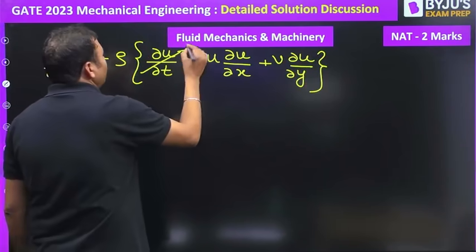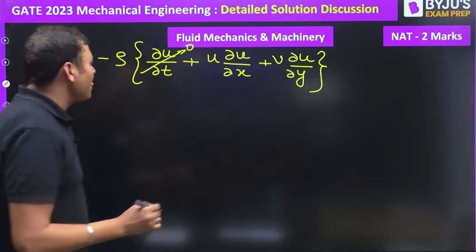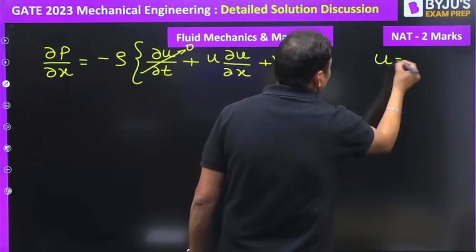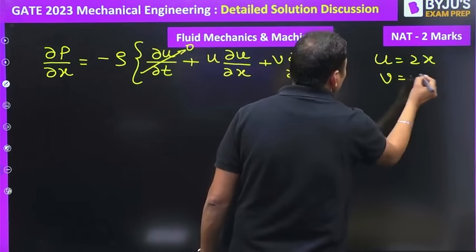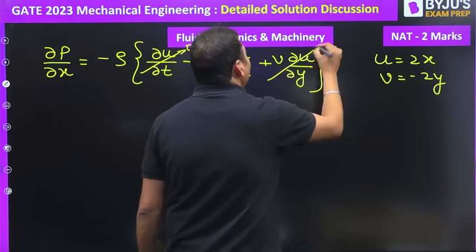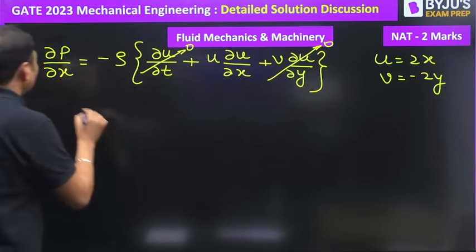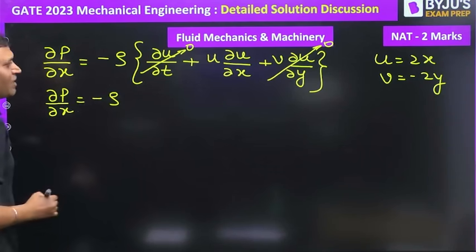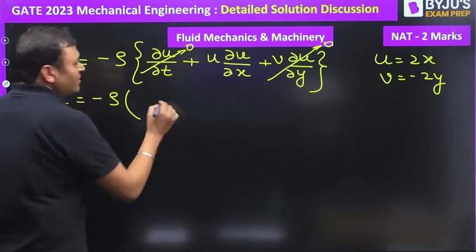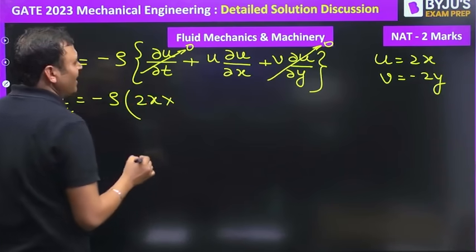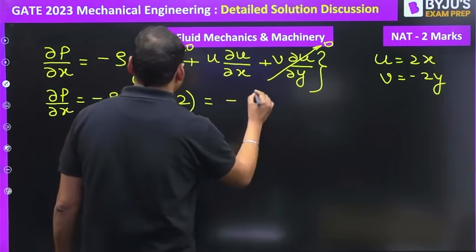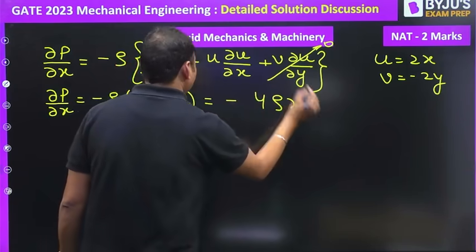It is steady flow, so u is independent of time, and u is equal to 2x and v is equal to minus 2y. U is a function of x only, so del u by del y will be equal to 0. So del p by del x will come out to be minus rho times u, that is 2x, into del u by del x, that is 2. So it will be minus 4 rho x.